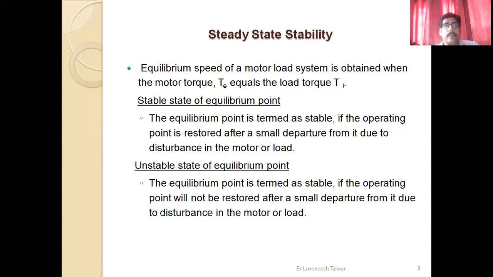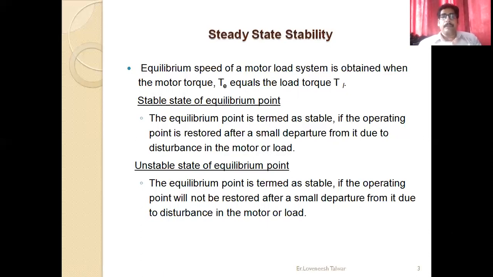If you want to bring a system from an unstable condition to a stable condition, you have to remove its steady state error. And we know the steady state error, denoted by ESS, depends upon your input signal. Among input signals, we have the unit step signal, the ramp signal, and the parabolic signal. So depending upon your input signal, you can get your steady state error.